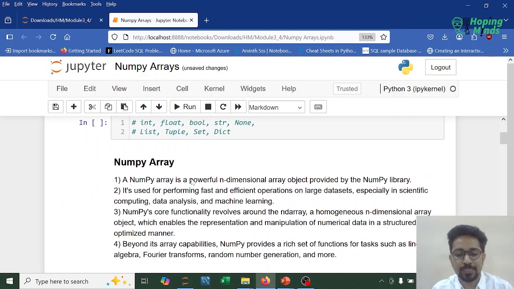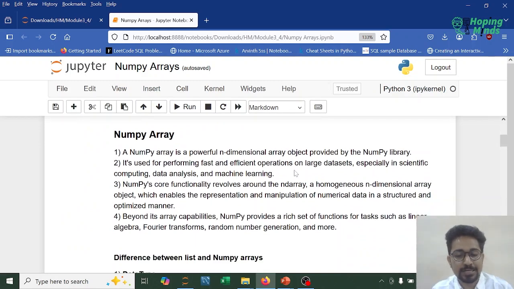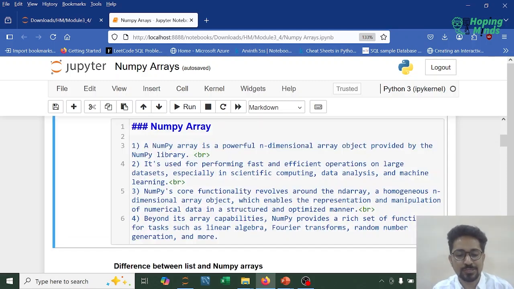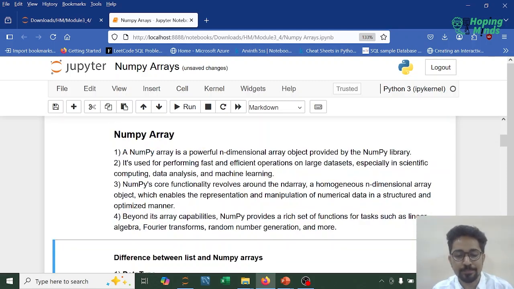So what are arrays? A NumPy array is a powerful n-dimensional array object provided by the NumPy library. Essentially, it is a sequence of data points, and all these data points are homogeneous in nature. Means all the elements in a NumPy array are homogeneous. We cannot have different data types in a single NumPy array. Why do we use the NumPy array? It is used for performing fast and efficient operations on large data sets, especially in scientific computing, data analysis, machine learning, artificial intelligence, and even generative AI.